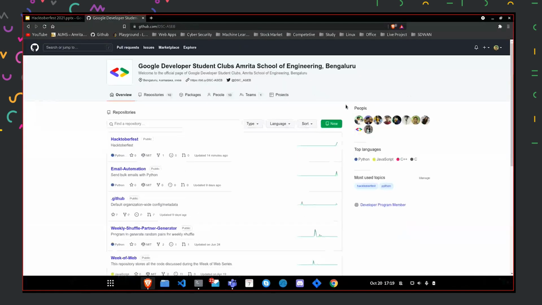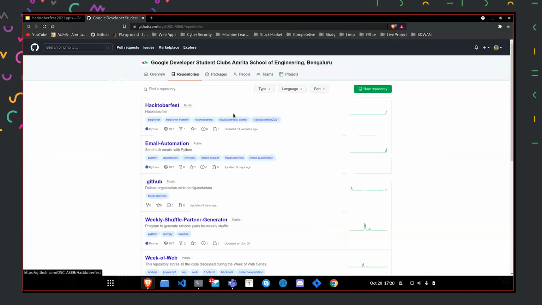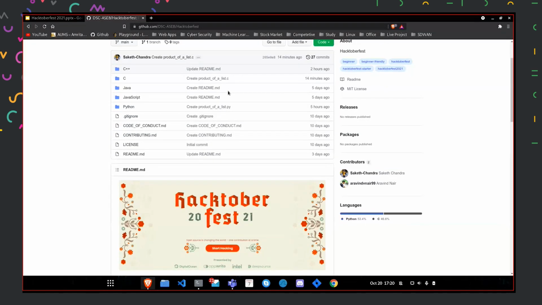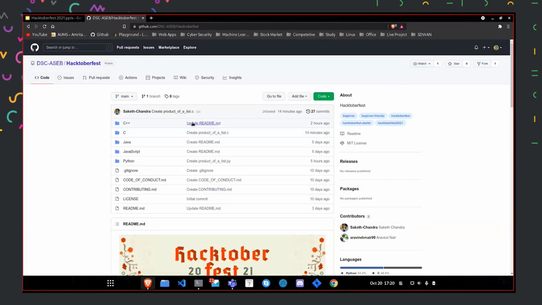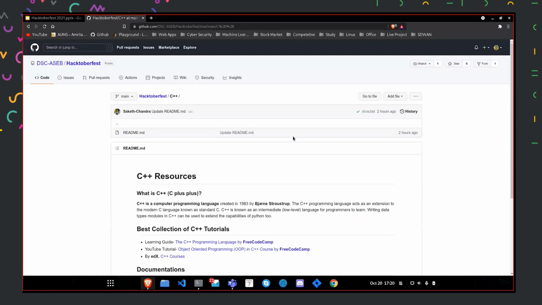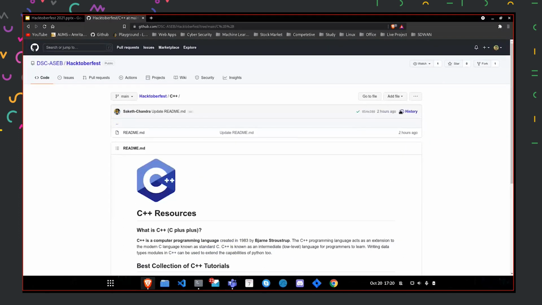This here is a GitHub profile, and we can have several repositories here, that is, several projects or folders within which several programs are present. We have created a repository known as Hacktoberfest. This is how a repository looks when you open it. First we had the repository, and then we can stage the commits. Whatever changes we made will be reflected here. For example, if you go into this folder, this is just a readme file. After updating, you can see the status, how long ago the code was updated, along with the commit.